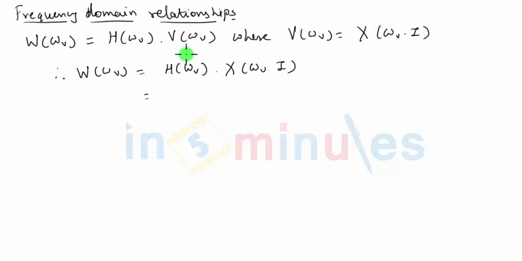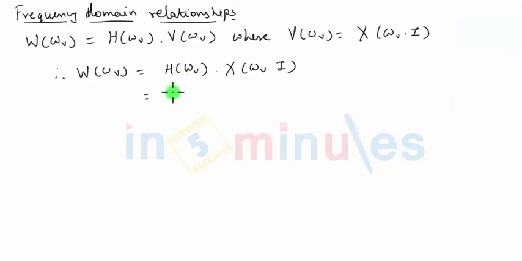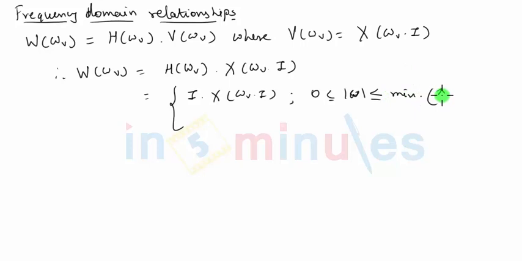But if you remember, we had written the expression for H before, the frequency response of the filter. It's I in a certain range and 0 elsewhere. This was for the range of omega that we had taken. So this will be equal to H, which is I, multiplied by X of omega V times I. This will be valid for mod omega greater than or equal to 0 and less than or equal to the cutoff frequency of the filter, which is the minimum of pi by D comma pi by I.